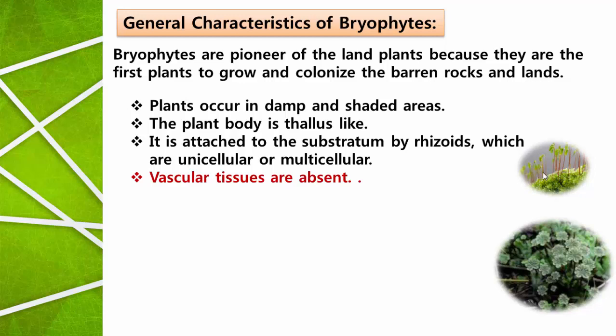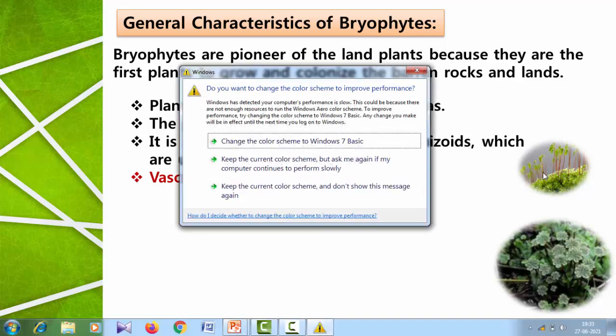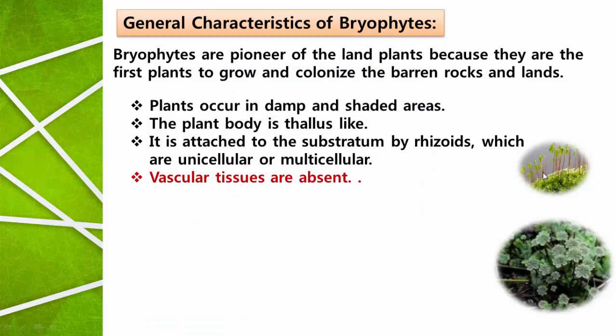For the first time, the plant group which started growing on the land is nothing but bryophytes, especially on barren rocks. The completely empty, lifeless rock surfaces are occupied by the bryophytes. Therefore, bryophytes are called pioneers of the land plants.